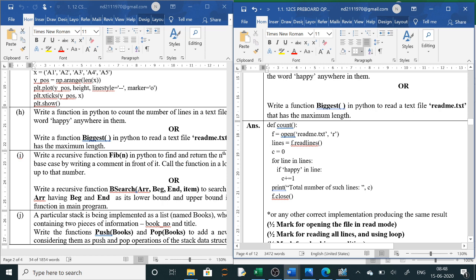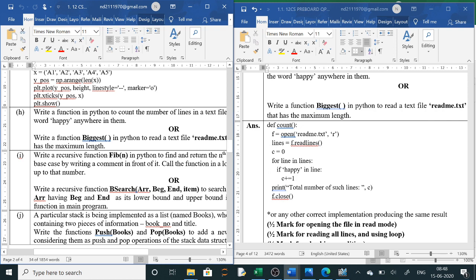So this is correct. We will not use split now. So at the end you will write here count has counted. So print "total number of such lines is", count, and f.close(). So this is correct. Now the next question is: write a function biggest in Python to read a text file, and